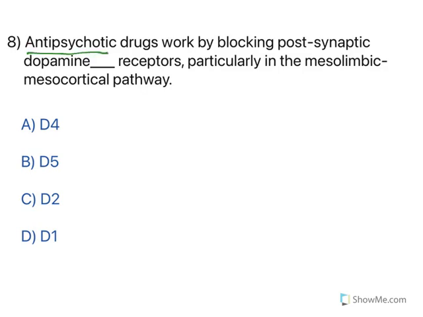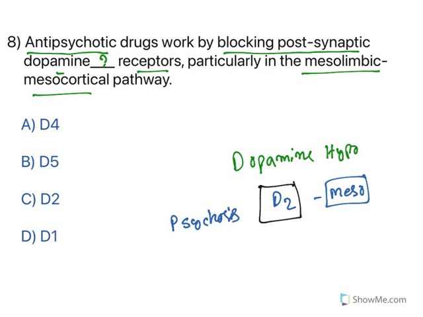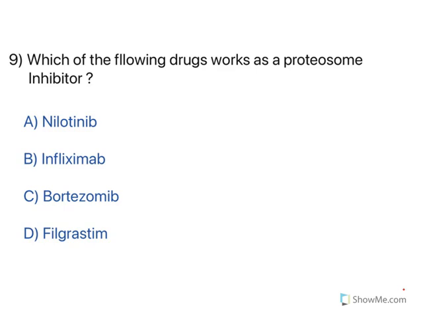Now, antipsychotic drugs work by blocking postsynaptic dopamine receptors, particularly in the mesolimbic and mesocortical pathway. So, there is a hypothesis called the dopamine hypothesis. According to this dopamine hypothesis, increased activation of dopamine at the mesolimbic and mesocortical area is responsible for psychosis or schizophrenia. Now, at this zone, they will be acting on the D2 receptor. So, the answer is D2 receptor. Again, a specific receptor type is being asked in the examination. Moving to the next one.